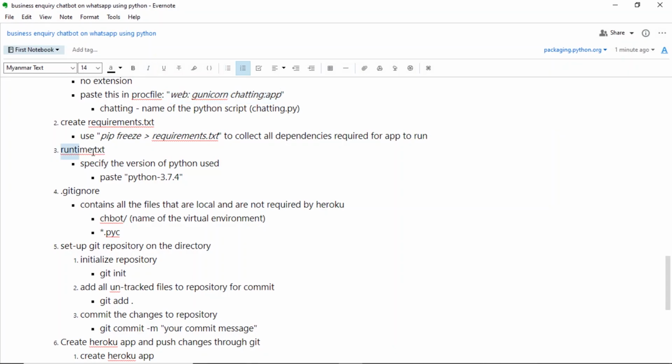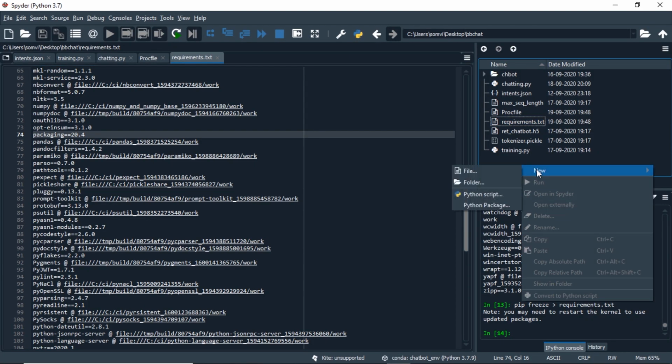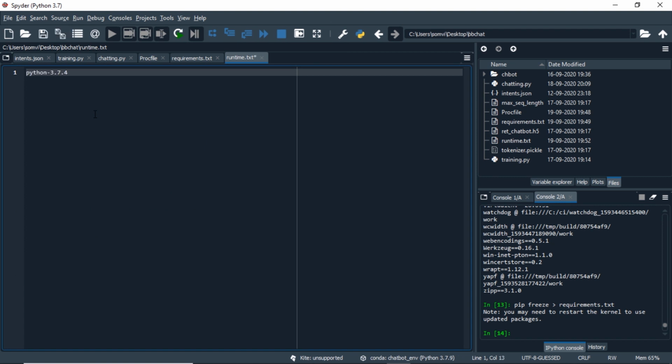We need to specify runtime.txt. Basically, it will hold the version of Python that is running our code. So we can just paste Python and the version we are using. So creating runtime.txt and we paste the Python version here.